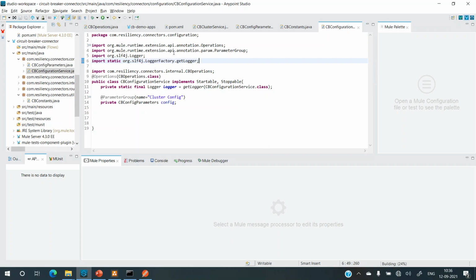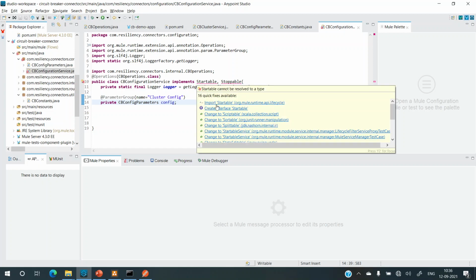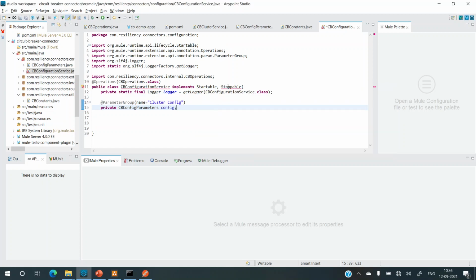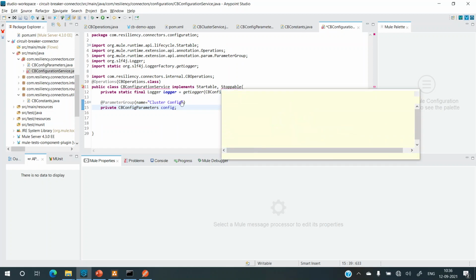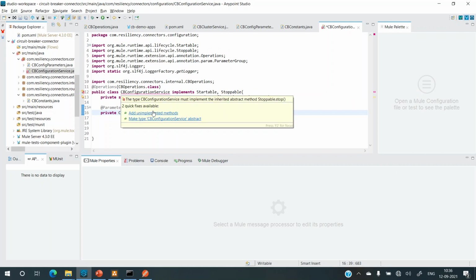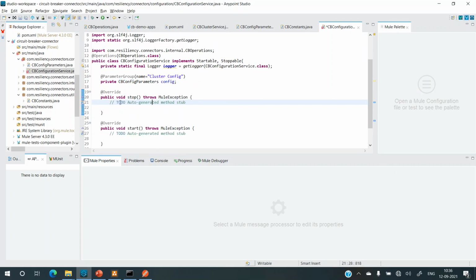So that's done. Now I need to implement these two methods. So import Startable, import Stoppable, and then implement unimplemented methods. Okay, so let me just remove this comment.